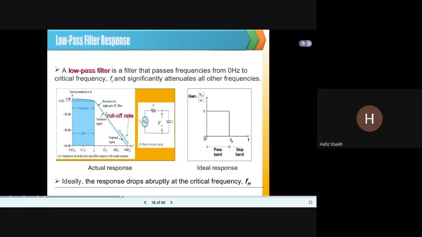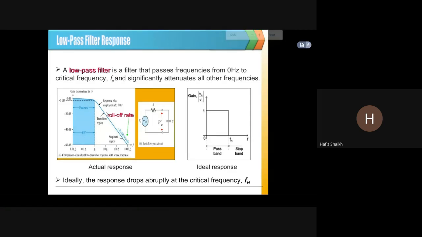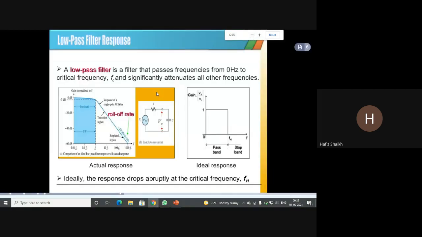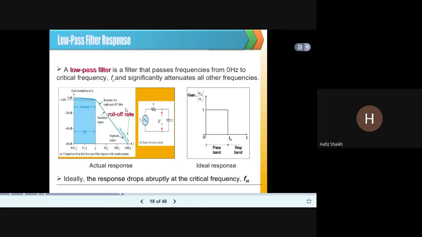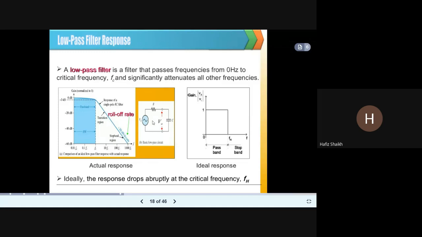Here you can see there is a response for the low pass filter, and the circuit for the low pass filter. There is a supply: Vs is the AC supply, with resistance and capacitance.